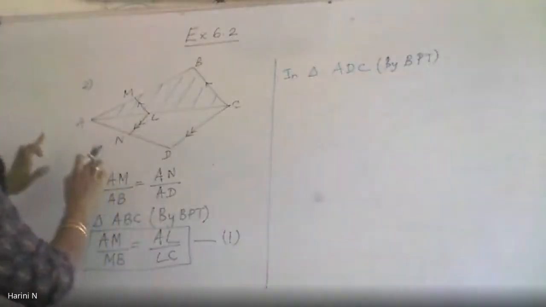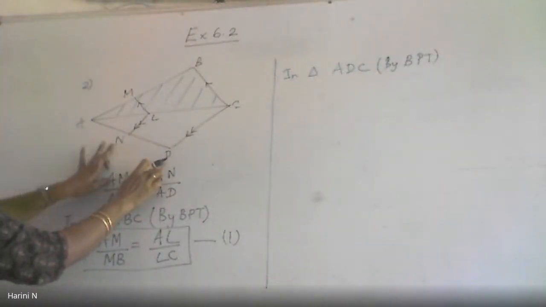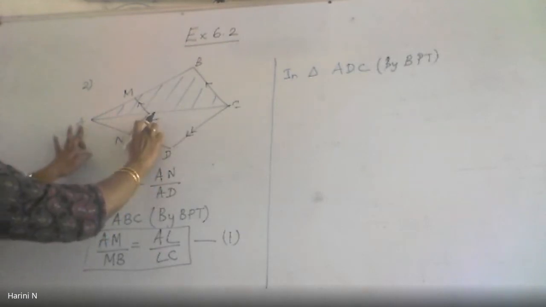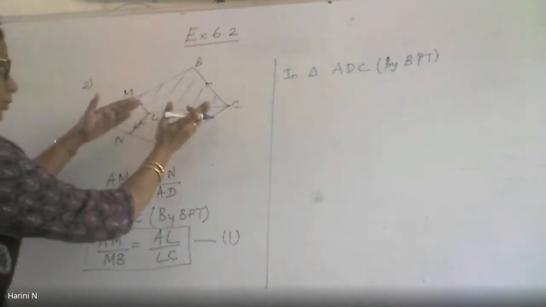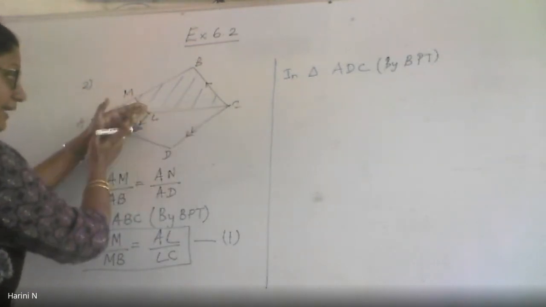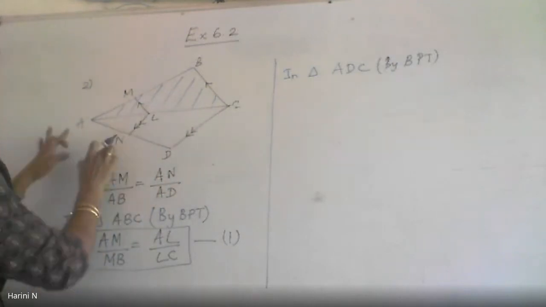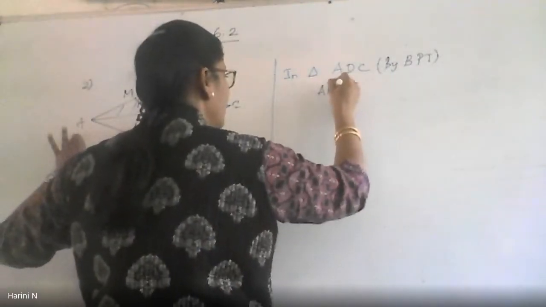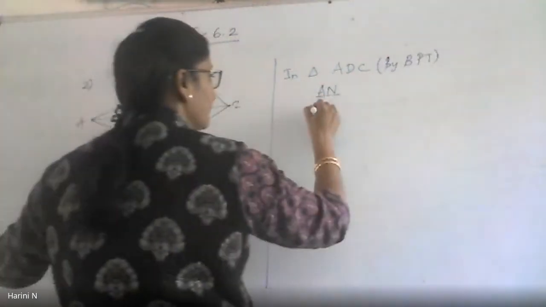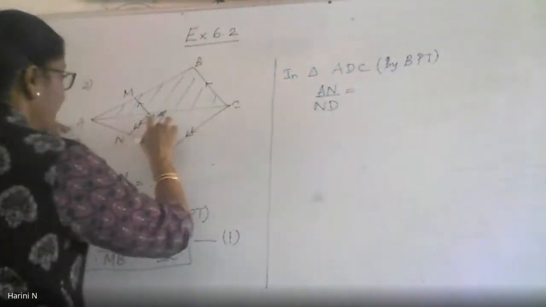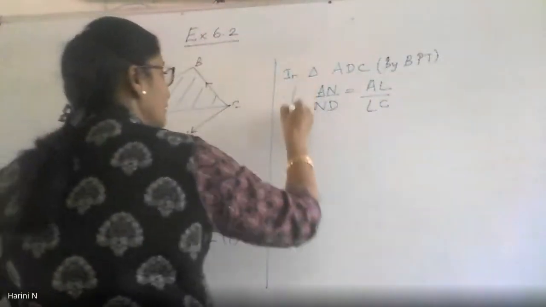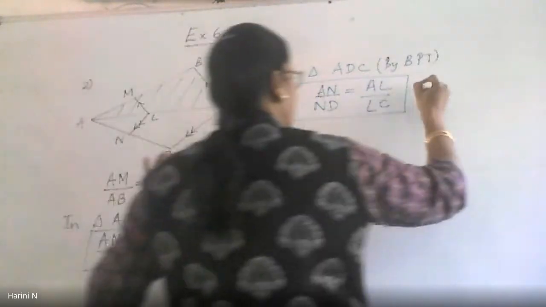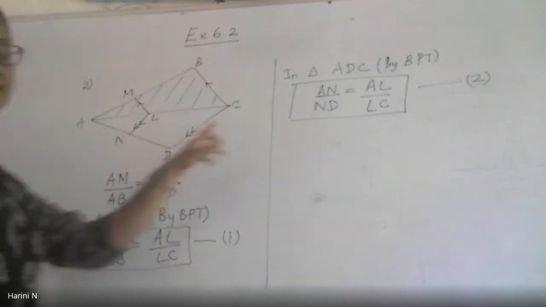Which are the segments you have? AN by ND will be equal to AL by LC. Can you understand how the basic proportionality theorem works there? This is happening only because there is one segment LN which is parallel to the base of the triangle. So according to the BPT, it will become AN by ND equals AL by LC. So this is another equation I have because I have applied the BPT on the second triangle. Now look at the first and the second equation.